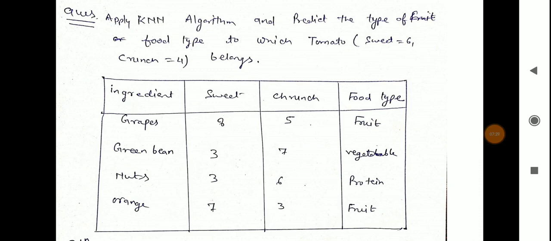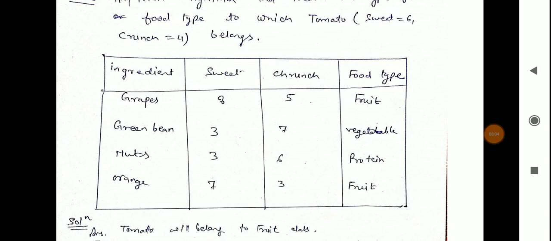Now the second example. Apply k nearest neighbor and predict the type of food to which tomato, with sweet equal to 6 and crunch equal to 4, belongs. The training dataset is given: grapes, 8 and 5, food type fruit; green bean, sweet 3 and crunch 7, vegetable; nuts, 3 and 6, protein; orange, 7 and 3, fruit. Now predict the food type. We have mentioned the answer here: our tomato will belong to the class fruit. Please solve this question and submit the answer. Thank you.